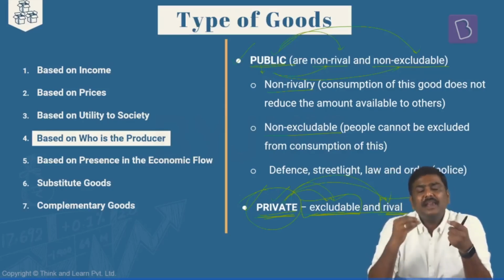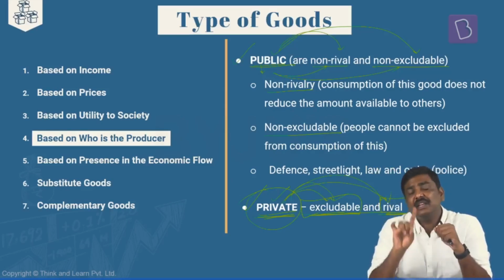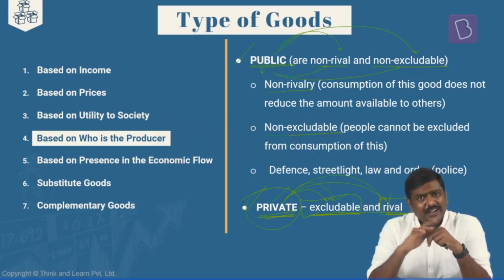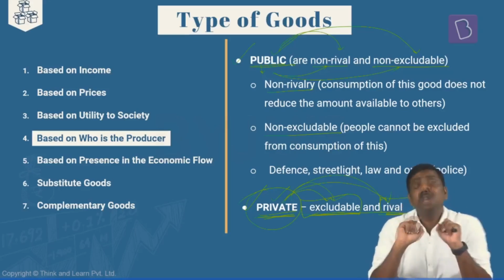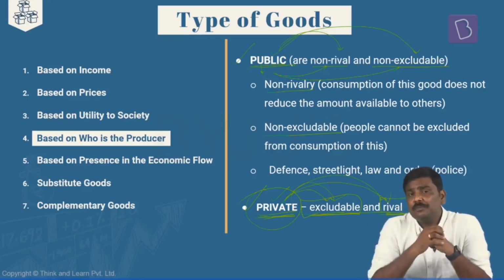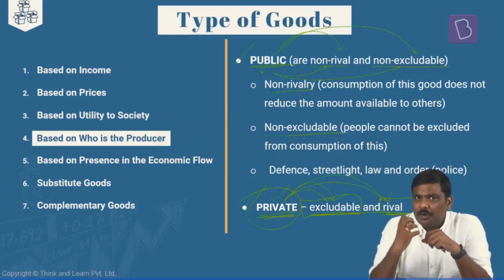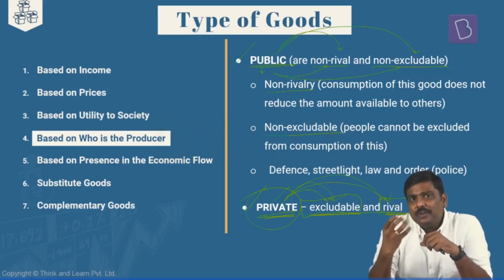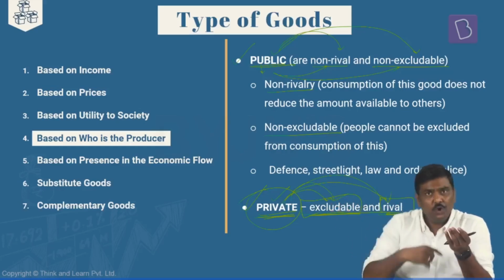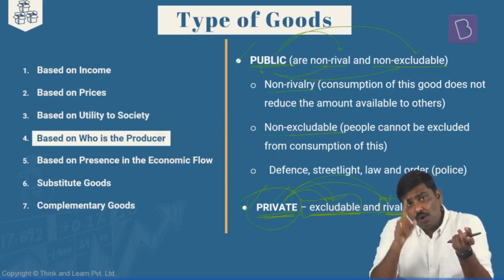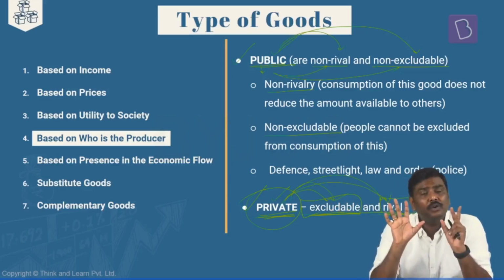Let me take a very simple example here. You will go to the market, pay let's say 50k or 60k, and purchase a mobile phone. When you pay for it, that is the excludable feature associated with this. Now once you pay 50k for the product, is this mobile phone available for anybody else to consume in the market? No. You have paid for it. Only you can use this mobile phone.